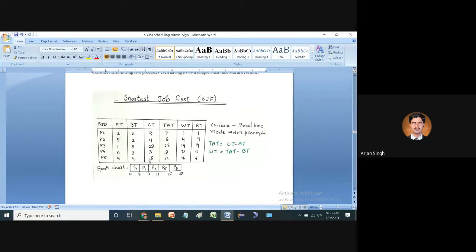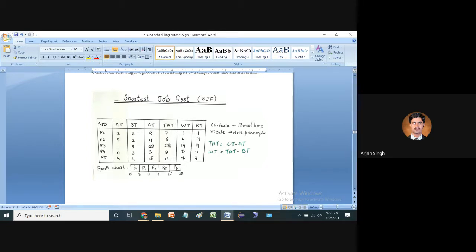And then after that P5. The completion time of P5 is equal to 15, and minus the arrival time, which is 4, so 15 minus 4 is equal to 11. So now we can find the total turnaround time of all the processes executed in shortest job first.